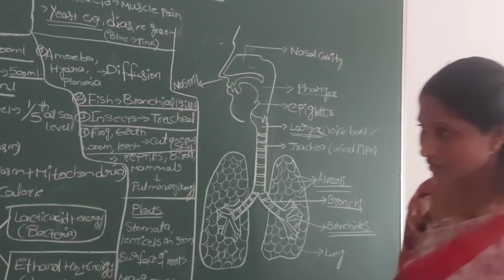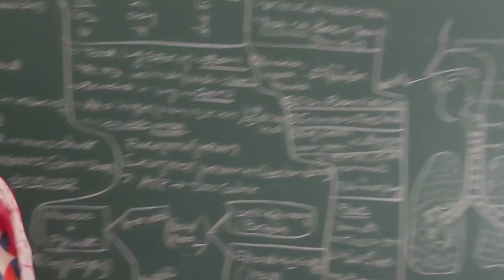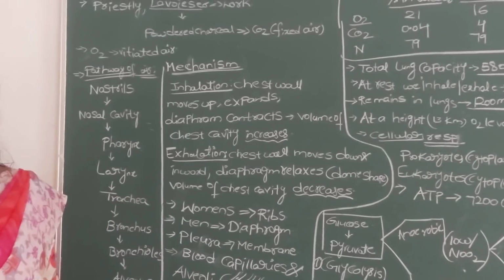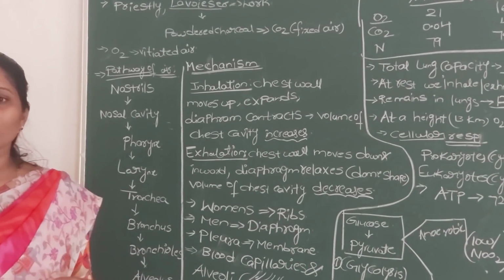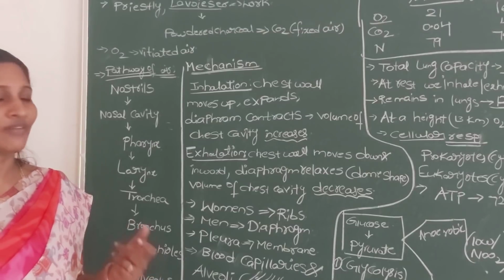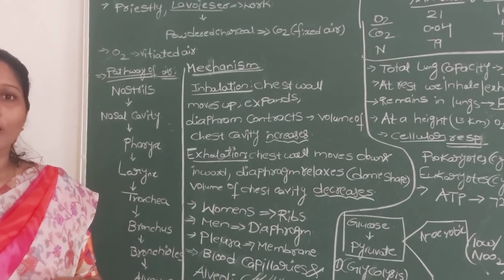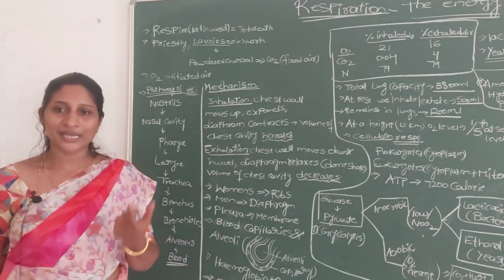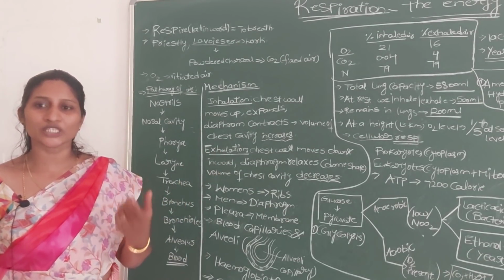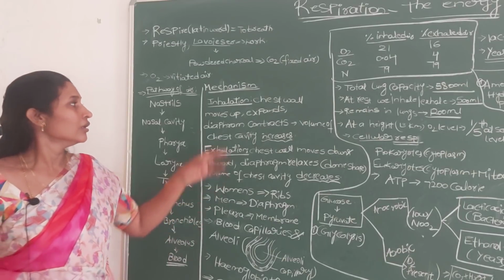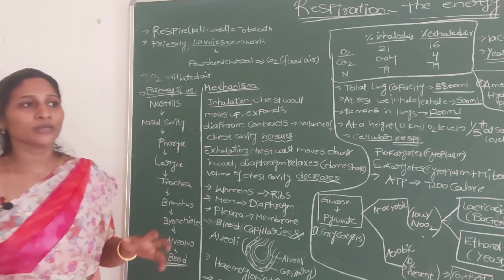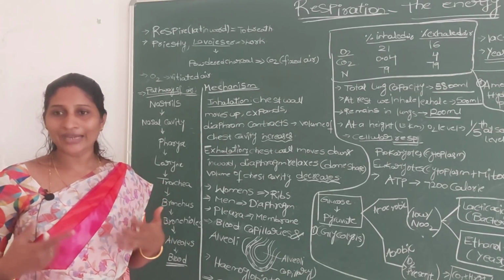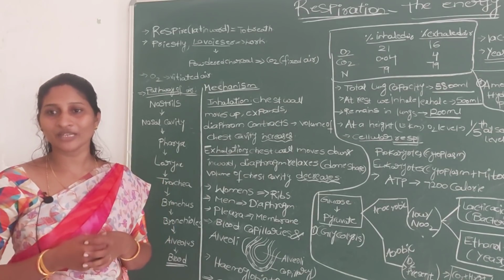Now here, see actually what happens during respiration. I already told you the mechanism of respiration. Mainly respiration involves two processes. The first one we call inhalation or inspiration, meaning just taking in air, and the second one we call exhalation or expiration, meaning simply expelling or throwing out the air. Before going to learn about these two processes, first we have to get an idea about how the chest cavity is made up.